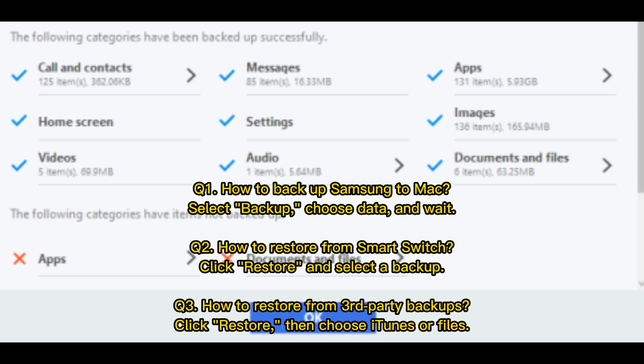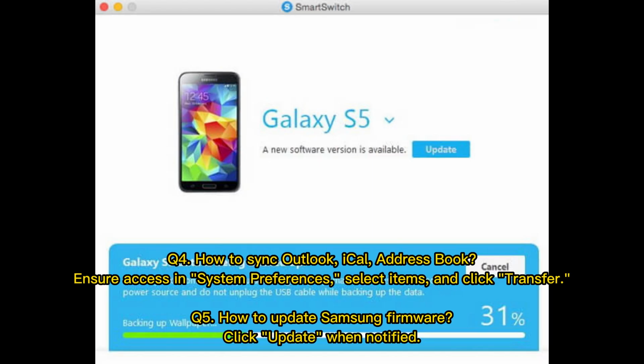Q2. How to restore from Smart Switch. Click Restore and select a backup. Q3. How to restore from third-party backups. Click Restore, then choose iTunes or Files. Q4. How to sync Outlook, iCal, Address Book. Ensure access in System Preferences, select Items, and click Transfer.